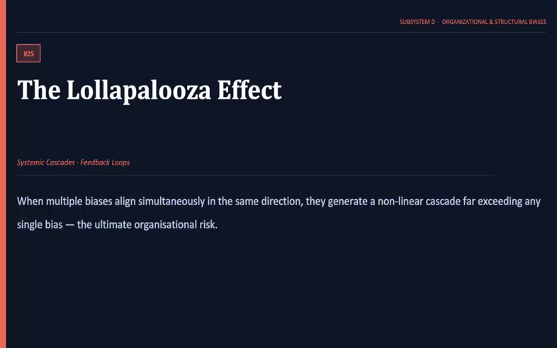Biases are not good or bad. They are part of being human. The goal is not to eliminate them. It is to recognize them. The more aware we become of these tendencies, the better our decisions, and the better our outcomes.